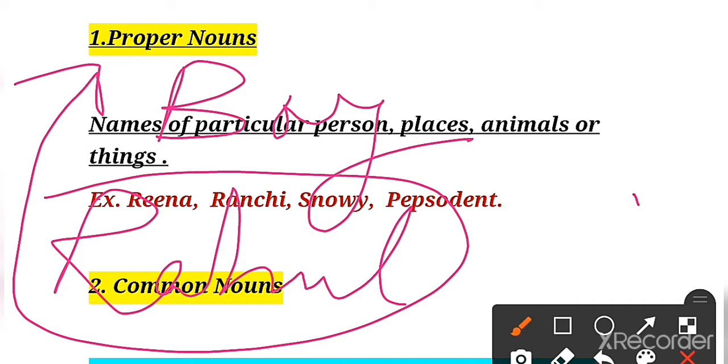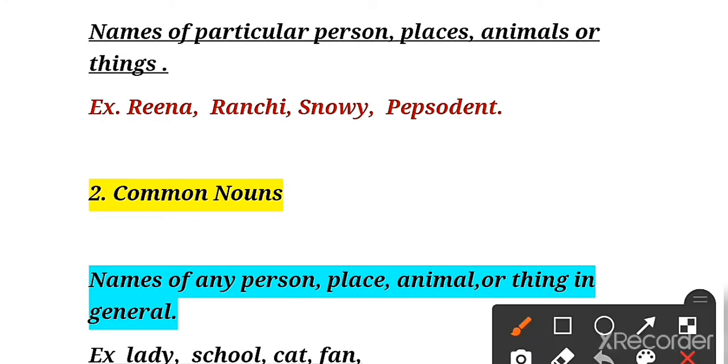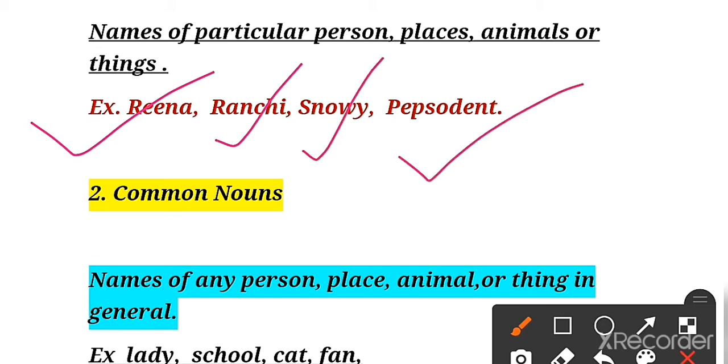When we talk about a special name of any place like Gorakhpur, Delhi, Kolkata, Mumbai, that is a proper noun. The word boy is a common noun because a number of boys will come under this word. Clear? For example, Reena, Ranchi is a name of a place, then Snowy and Pepsodent. These are the special names of a person, place, animal or thing.